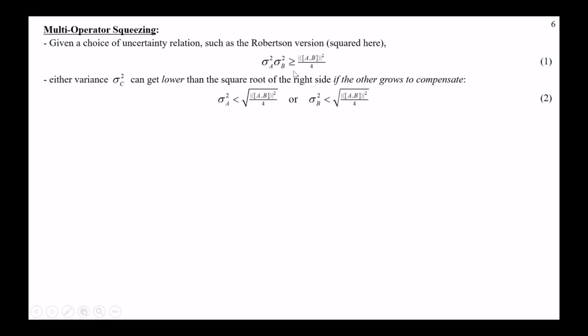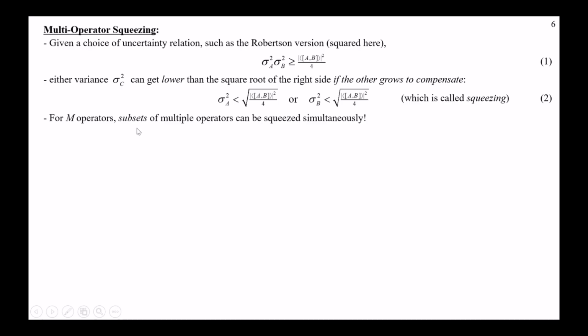Notice we still have this greater than or equal to symbol here and this lower bound. Either of these can actually get lower than this lower bound, but the other one has to grow to compensate, right? So A could get smaller than this thing, but B would have to get much bigger. And typically we take the square root of this thing so that if they were both equal to the square root, we would get this back exactly. We call that saturation. But now you can either get lower than that equals version, and the other one will have to get bigger, or the other one can get lower and the first one will get bigger. Okay, so that's called squeezing.